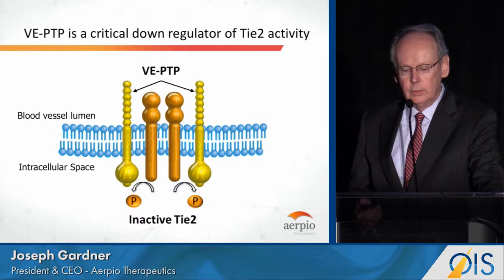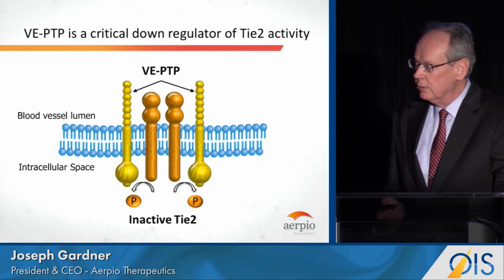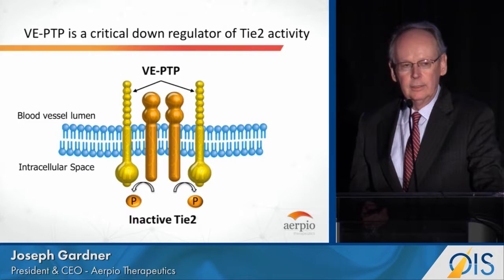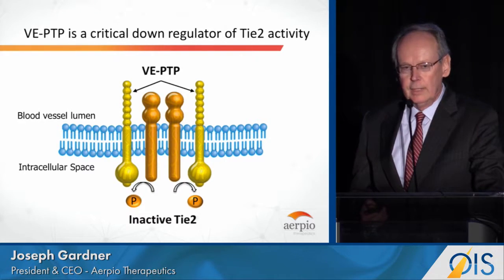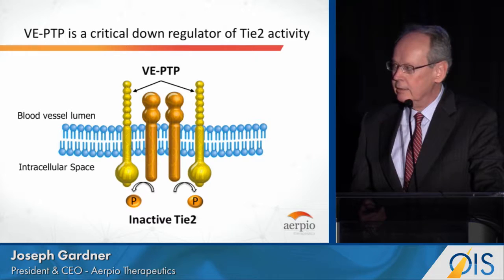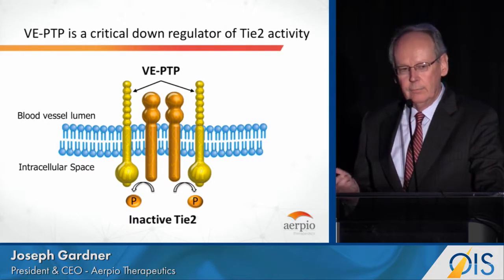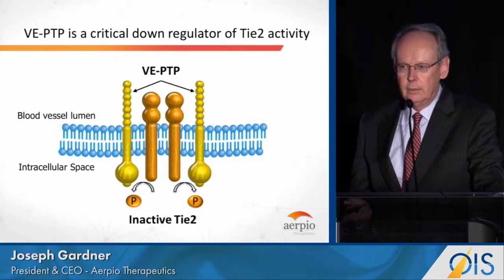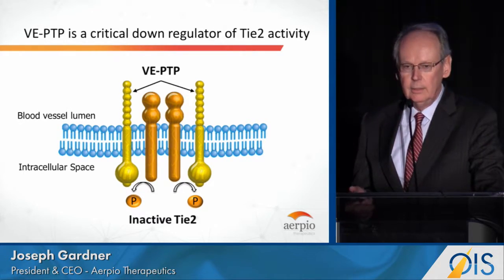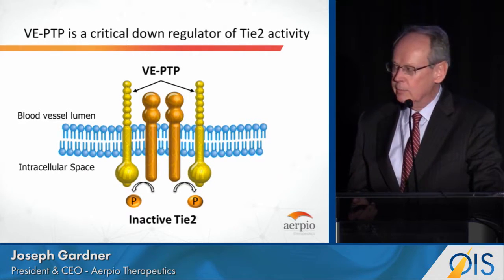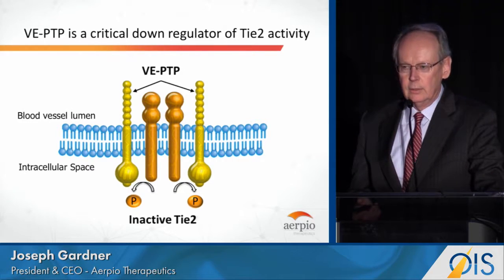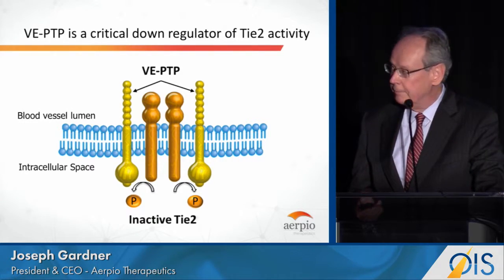What Roche and Regeneron have ignored, and what we've leveraged, is that there's actually another negative regulator on the Tie2 receptor. That negative regulator is a phosphatase enzyme called VEPTP. The phosphatase actually dephosphorylates the active receptor and inactivates Tie2. And the phosphatase is also upregulated in all the retinopathies, including wet AMD, DME, and RVO, just like Ang2. So both factors are conspiring to turn Tie2 off, which helps contribute to the pathologic state.